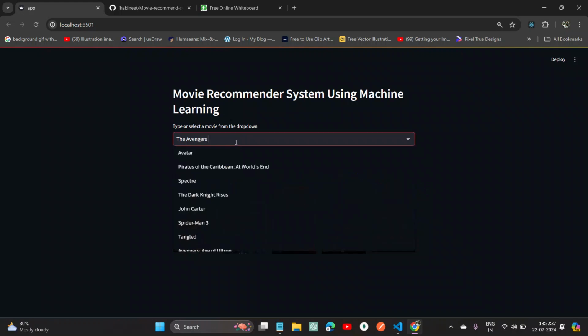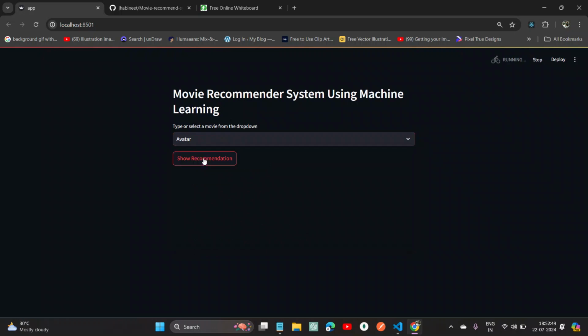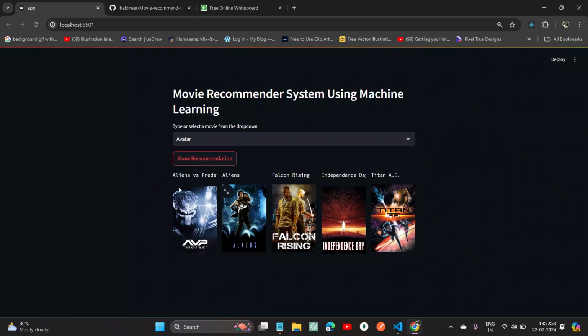Again, if we search any movie like Avatar, which I think is a ship movie, then we'll get Aliens and Prey, Aliens, Falcon Riser. These are all ship movies.